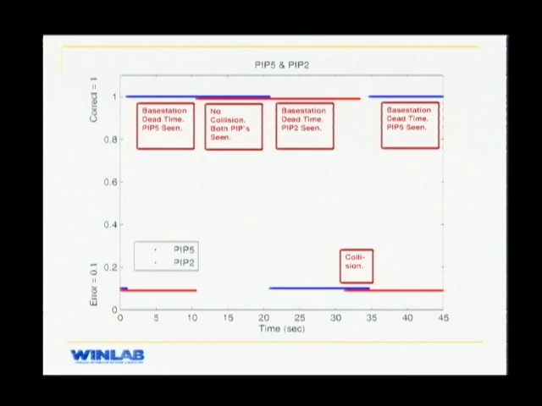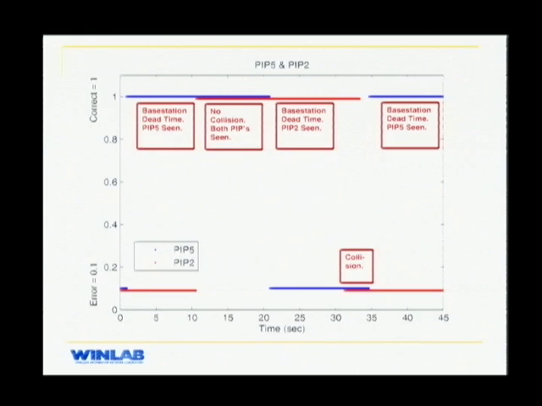This is the result of running the experiment for 45 seconds. On the y-axis, you have two levels, error and correct. We say a packet is in error if it fails the CRC checksum or if a packet is not received. As I said, this system is continuous. The PIPs are going into collision and coming out. So the relative position of both the PIPs at the 33-second time instant is going to be the same as the relative position at the 0-second time instant.